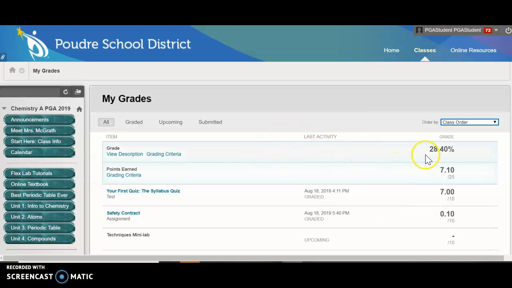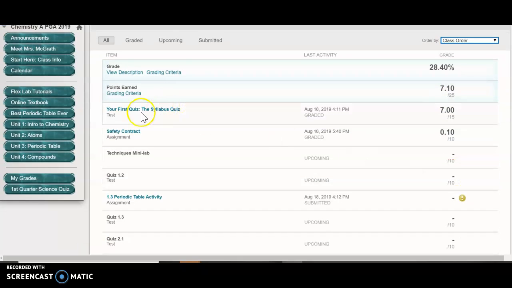So if we look at our sample student, they're not doing so hot. This is kind of a scary grade. So let's see if we can figure out what happened. If we look at points earned, our sample student earned 7.1 points out of 25. Yeah, that's not good. So what happened? The first assignment, which you're going to be doing soon, they only got 7 out of 15 points. So they only got half credit on that. That is a bad score on a quiz. You want to retake that.